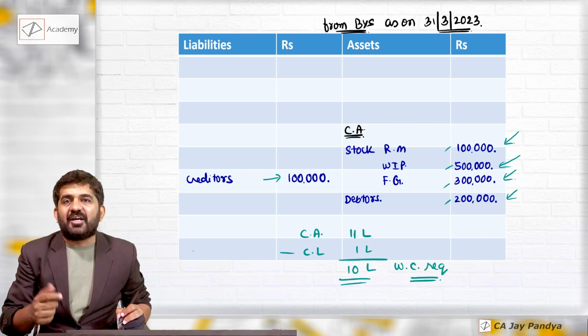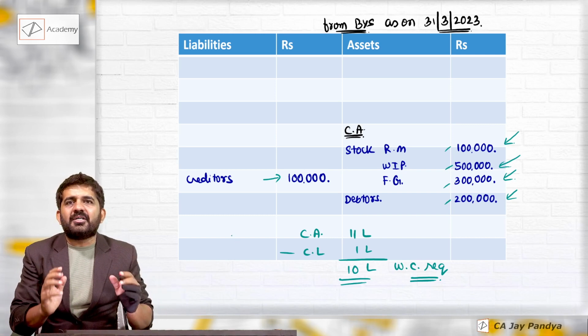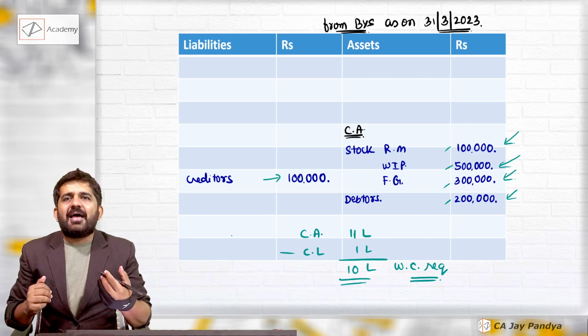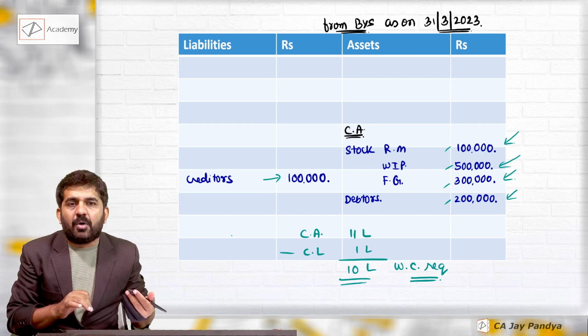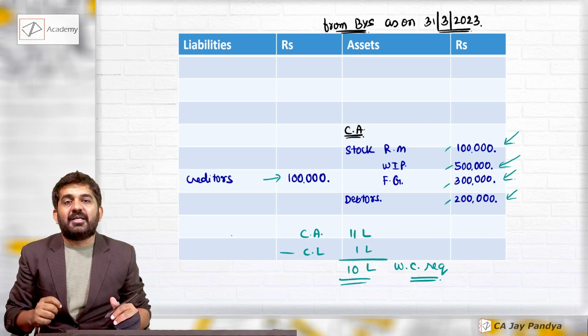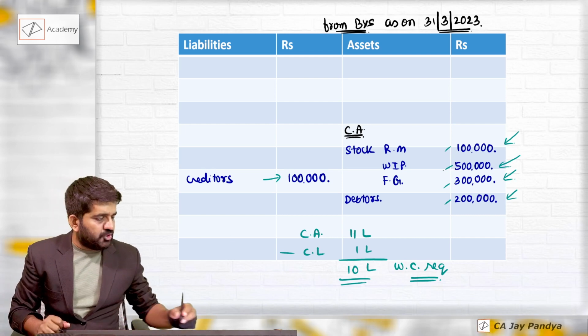So all current assets, we have not taken cash in this case, but all current assets block my capital. All current liability will reduce that requirement. So current assets minus current liability is also working capital requirement. Try to understand what we are assuming.